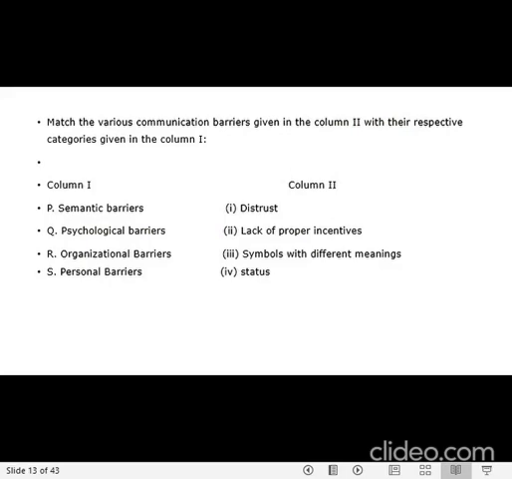The next one, we are going to do the match the following. Okay, so what are we going to do in the match? There are two columns that are given, and it's going to talk about communication barriers. So we have different communication barriers here: semantic, psychological, organizational, and personal. So you are going to match it to column 2, and based on this you have the options given down. So you have to check which one is getting connected to the option. Okay, so you can do one by one and then note it down.